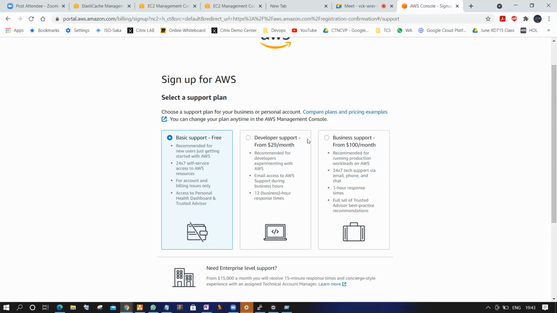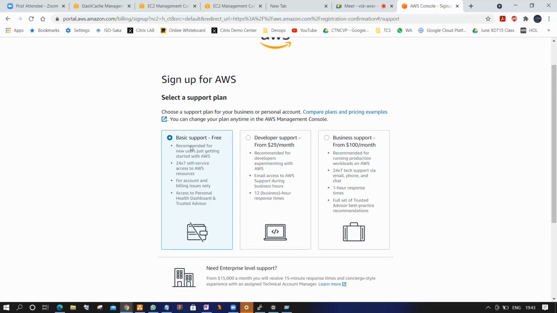But the developer support plan is recommended for developers experimenting with AWS, with email access during business hours and a 12 hour response time. If you create a ticket today, you will get a response within 12 hours. If you go with business support, you need to pay $100 per month. Here in the developer plan, you pay an additional $29. So this service is less, this service is higher. Within 1 hour, the AWS team will contact you and try to fix the problem, and 24/7 tech support will be available by email, phone and chat. Based on that, you can continue.